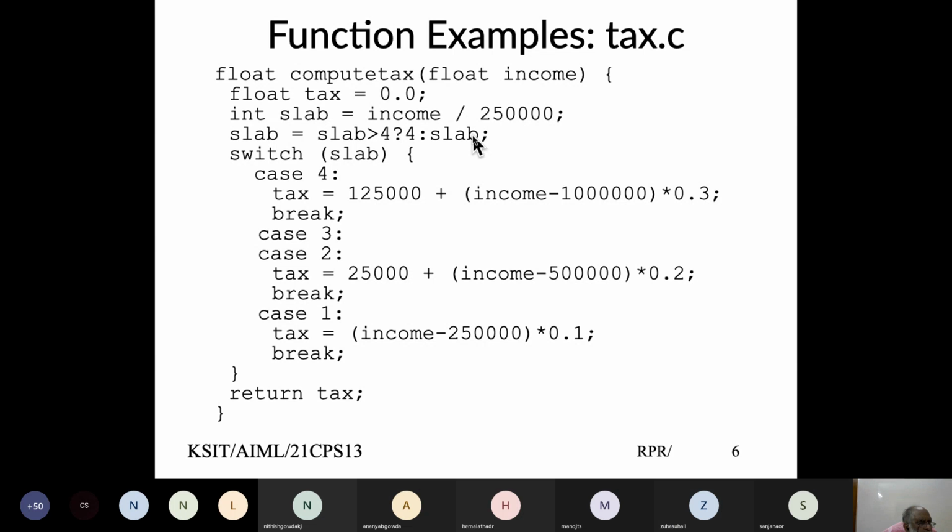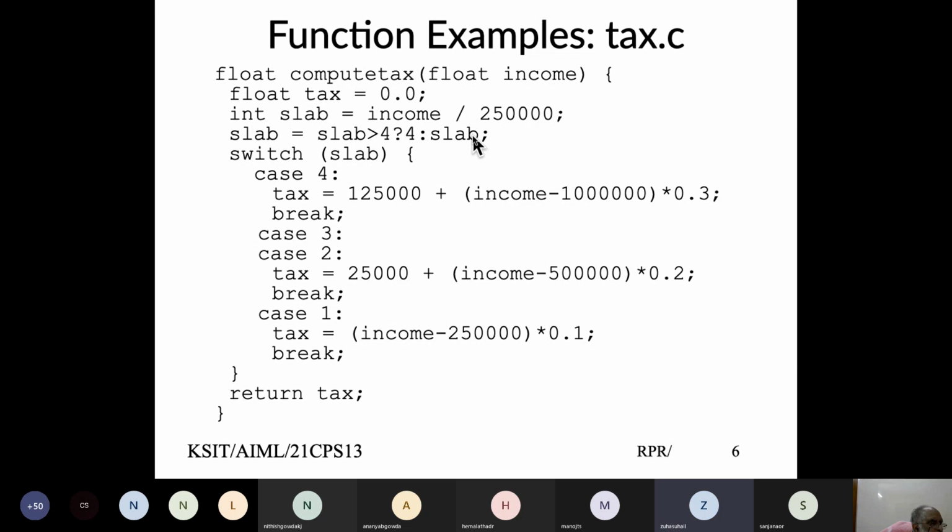Look, in switch statement, this expression has to be evaluated as integer. That is the restriction or a characteristic of the switch statement. Whatever expression you are giving for switch, it should evaluate to an integer value, nothing else.